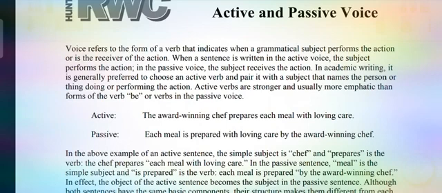In the future, we can change only two types: future indefinite tense and future perfect tense. We cannot change four tenses into passive voice. First, present perfect continuous. Second, past perfect continuous. Third, future continuous tense. And fourth, future perfect continuous.